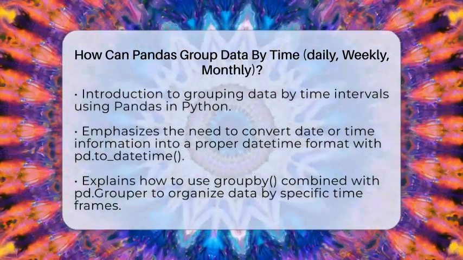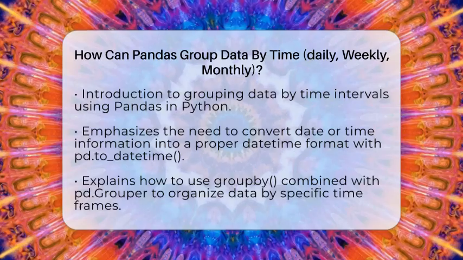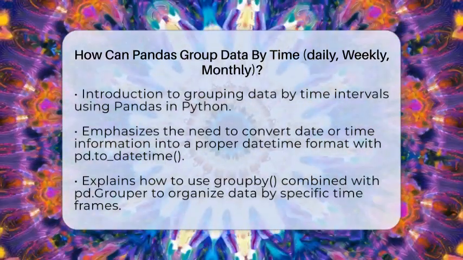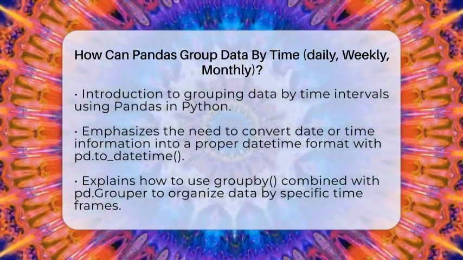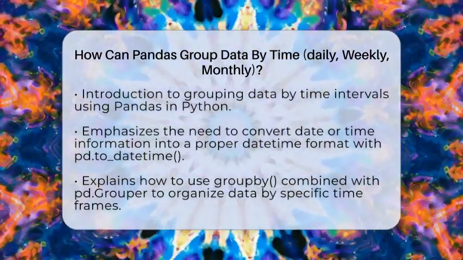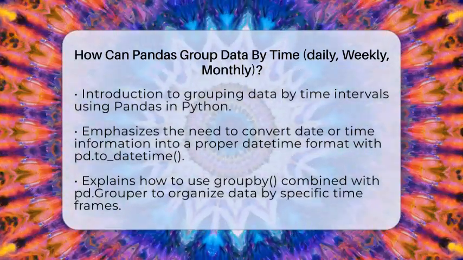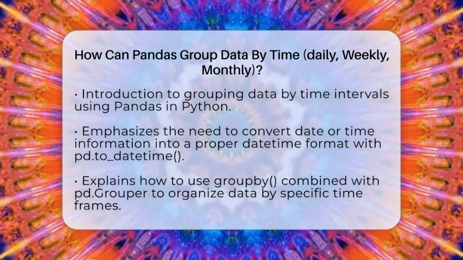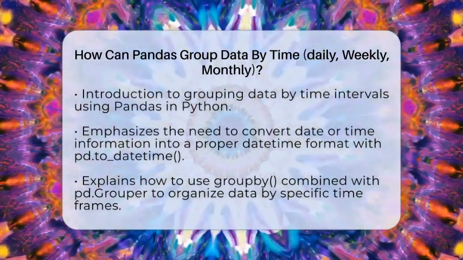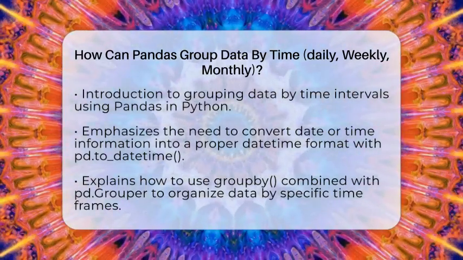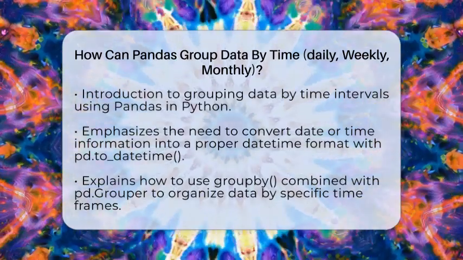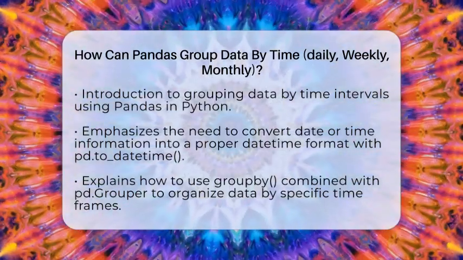First, you need to make sure your date or time information is in a proper format. If it's just text, you can convert it to a datetime object using pd.to_datetime. This step is important because pandas can then recognize and work with the dates correctly. Once your date column is in datetime format, you can start grouping the data by different time frames.